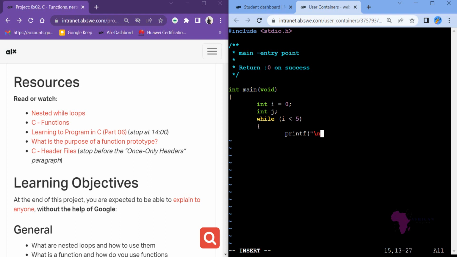I will print a new line, meaning that it will print a new line 5 times. So that's our code. It will print a new line 5 times, and then from there we now increment. There is need to increment.